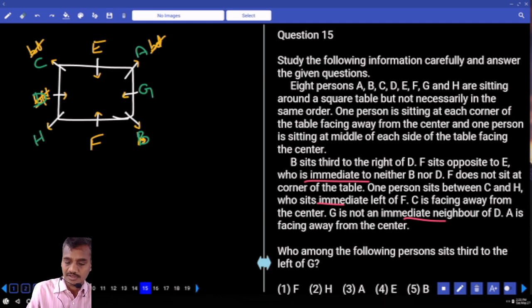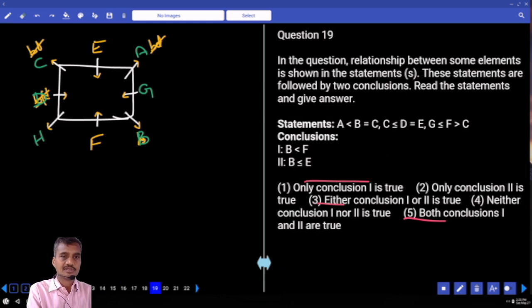Clear now? Now this is about question numbers 15 to, how many questions are there? 4 questions, 15 to 18. Then 19 onwards, it is based on inequalities. My inequalities says, and 19th one, tell me what is your answer here.